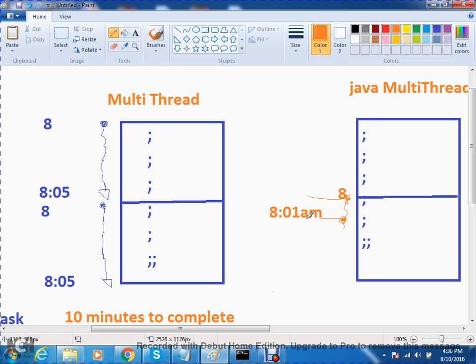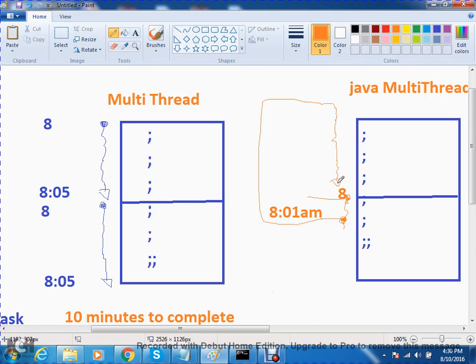Now I started this one at 8:01. At 8 o'clock one thread is there, and at 8:01 I start one more thread from here. Please make sure this flow will create that flow.